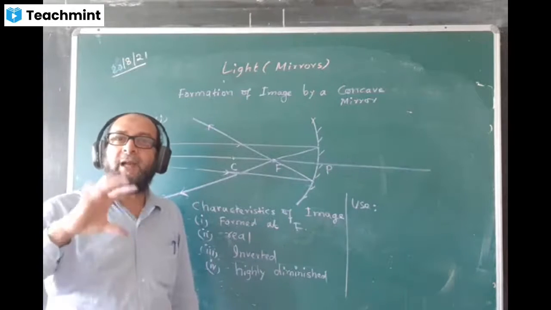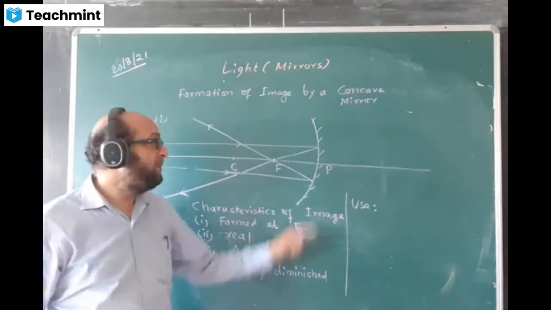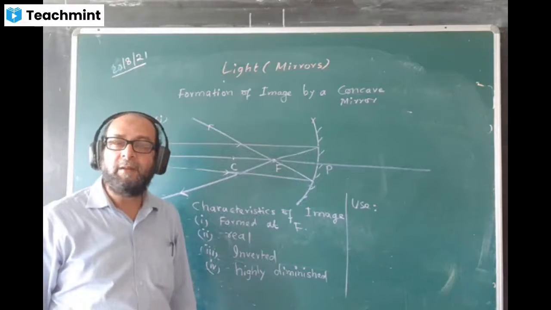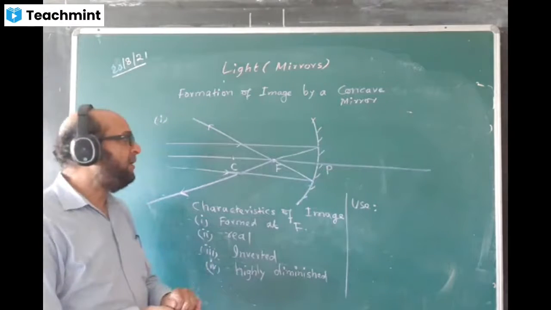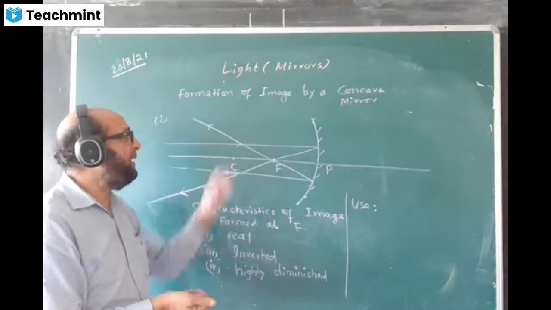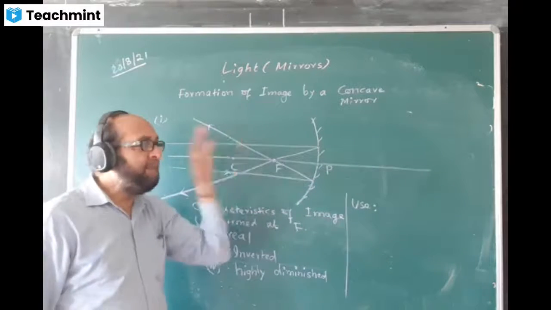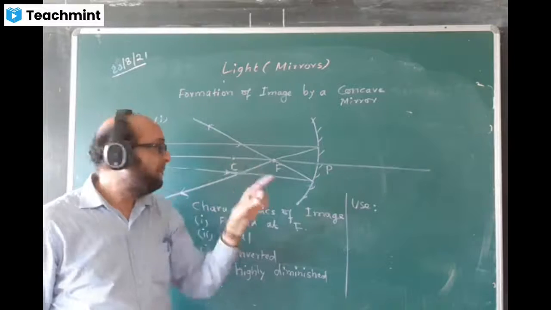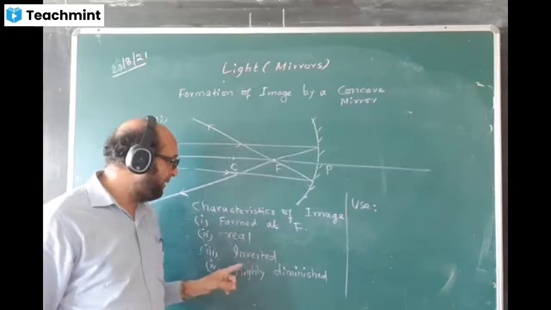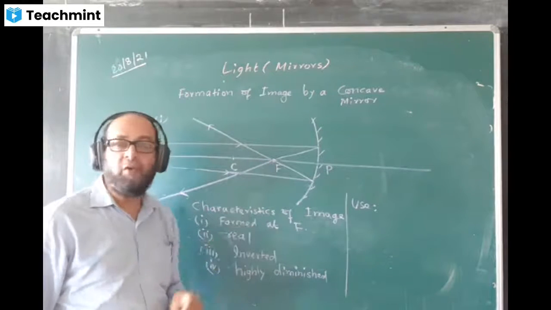What is a headlamp? Actually, a headlamp has a mirror, this concave mirror. The rays of light from a bulb hit that mirror, and that mirror focuses the light at one point by forming the image highly diminished, like a focus.